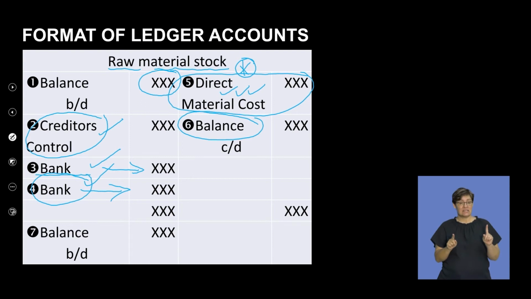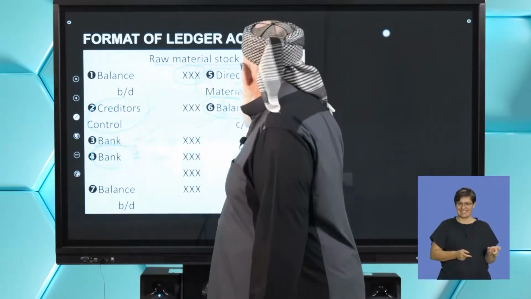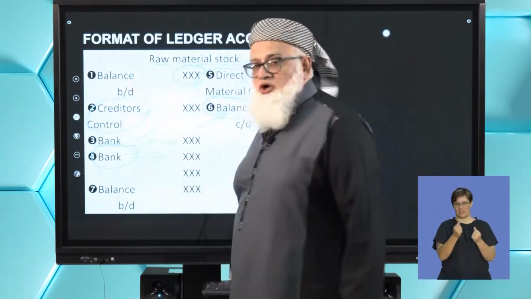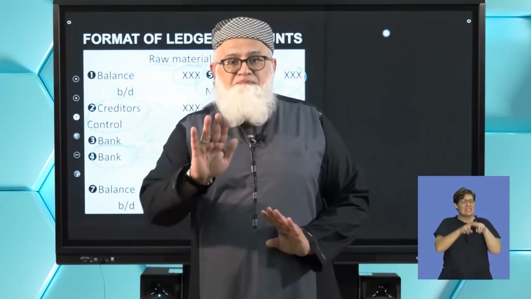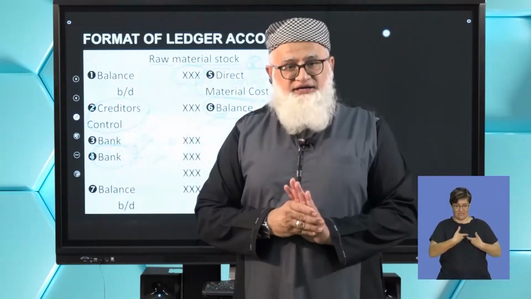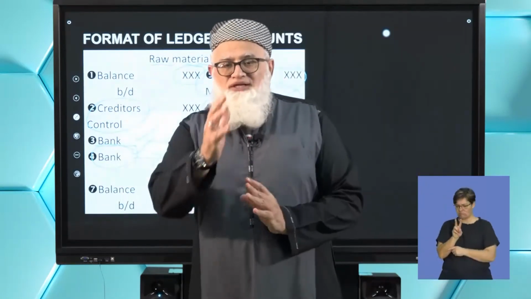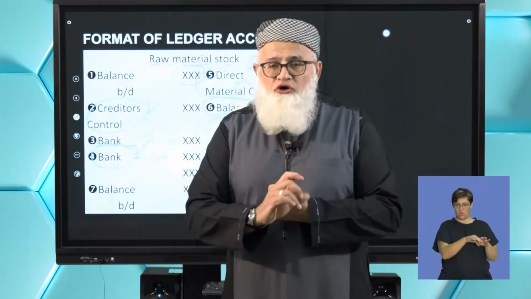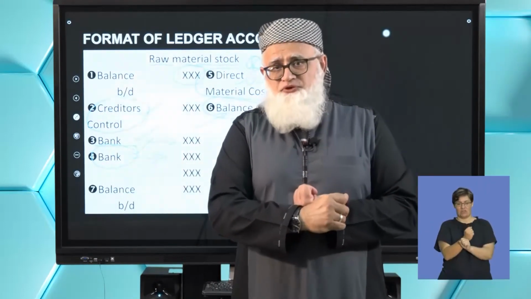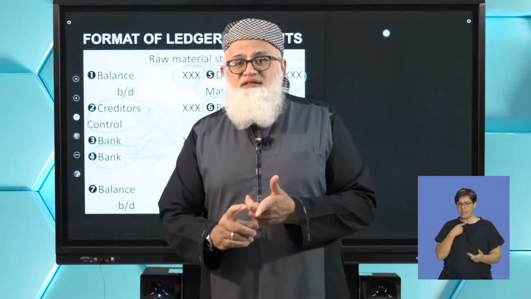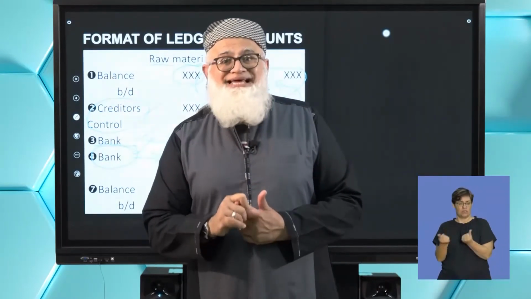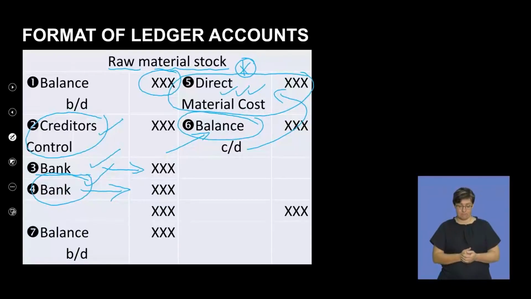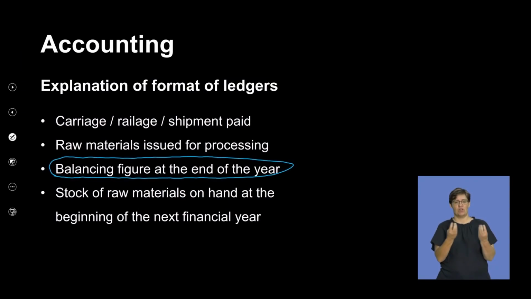However, if you are given your balance of your stock of raw materials at the end of the year, then your missing figure will be the direct material cost component. I repeat, depending on the information that is provided to you, you need to see what information you have in order to determine what is the value of items issued to the factory for production, or are they giving me the closing balance of raw materials in my business. Okay, that deals with the raw materials stock account.